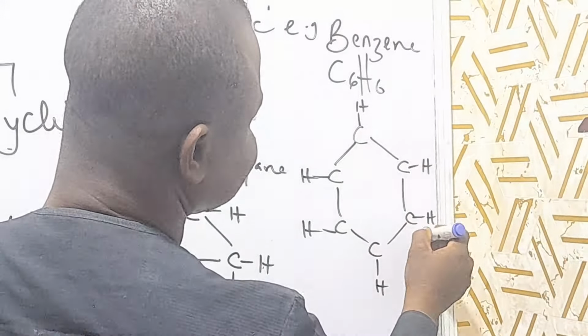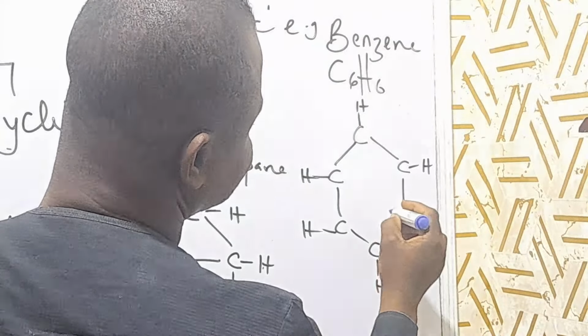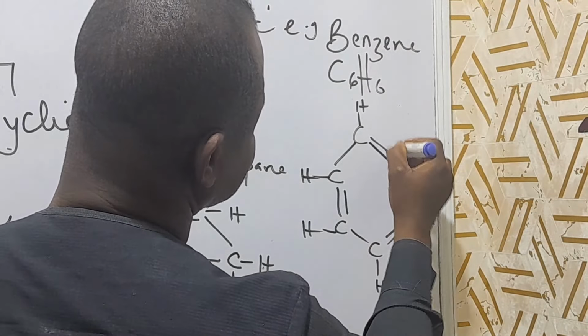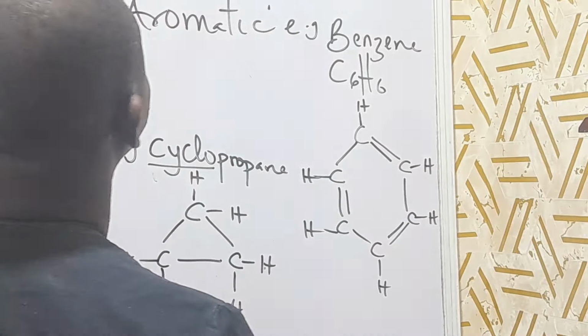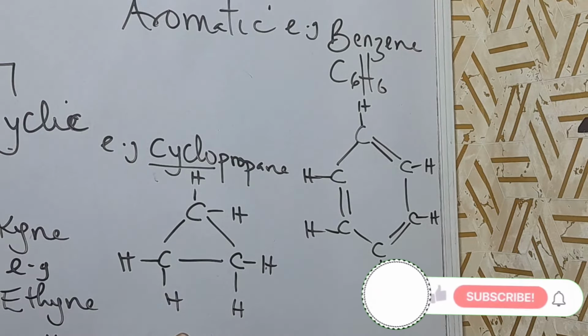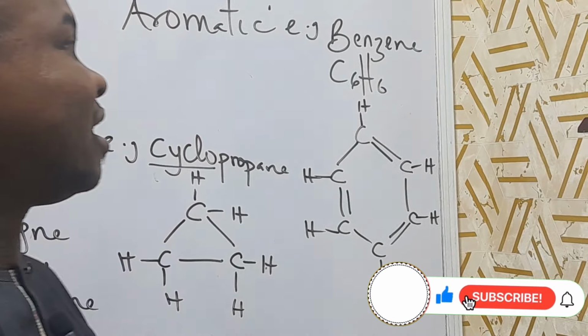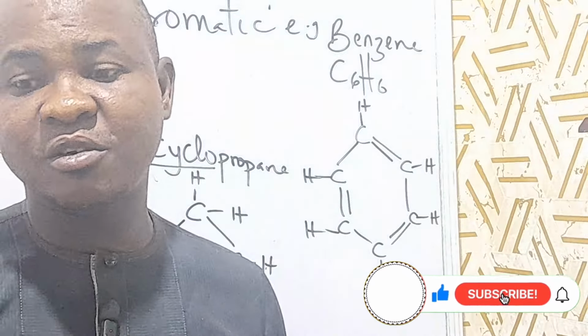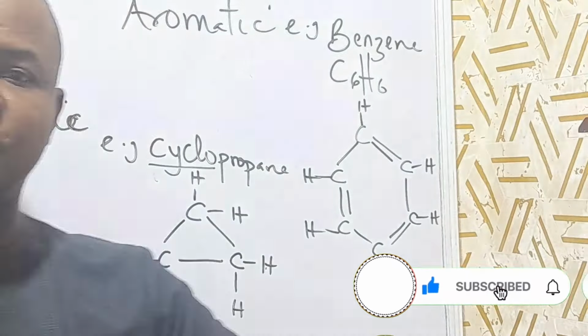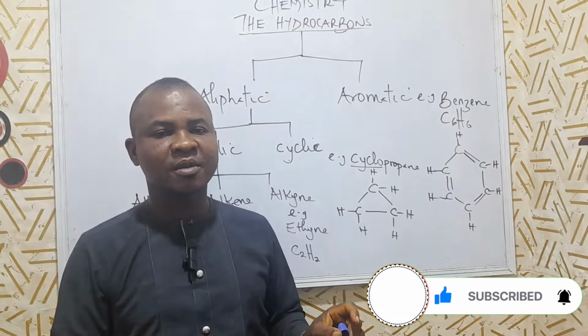So we have alternating double bonds. This is a member of the aromatic compounds. There are some other members like furan, like xylene, like phenol. When we get to benzene proper, we want to begin with that.